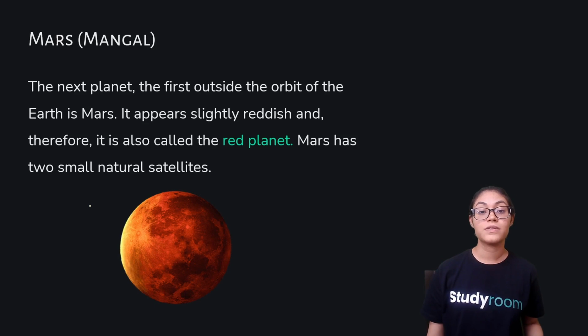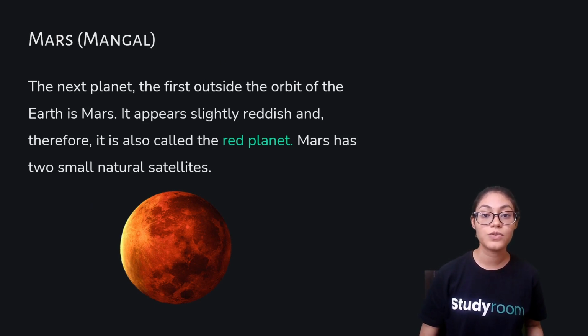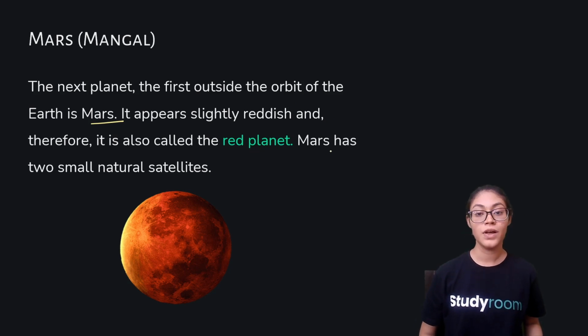Now, Mars. Mars is the fourth planet. The next planet, the first outside the orbit of the Earth, is Mars. It appears slightly reddish and therefore it is also called the red planet. Mars has two small natural satellites.